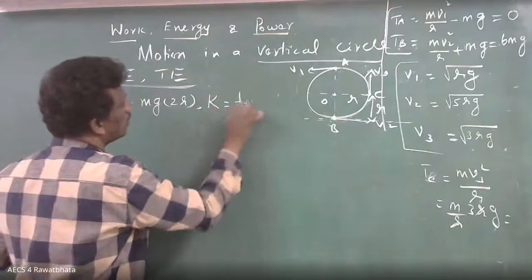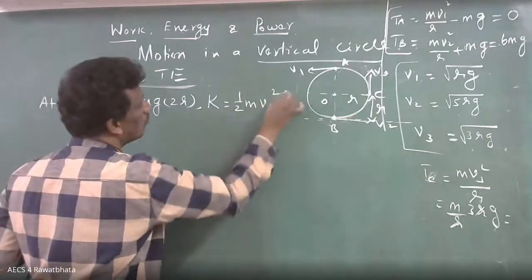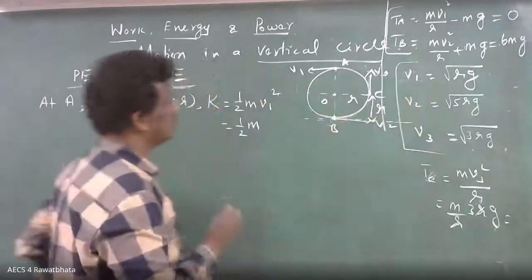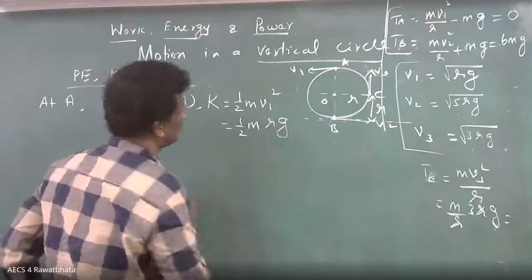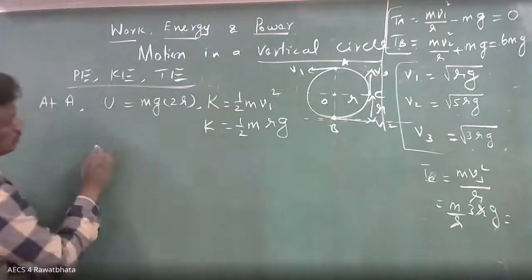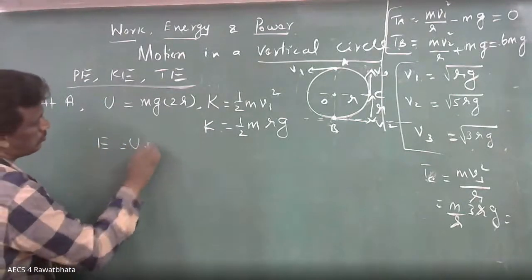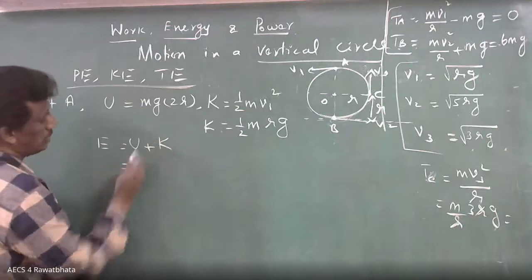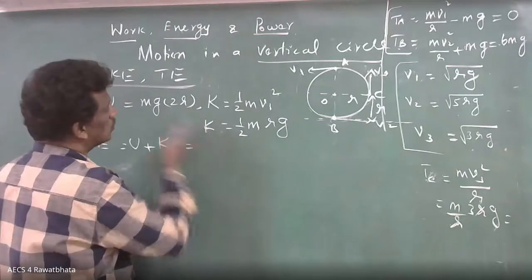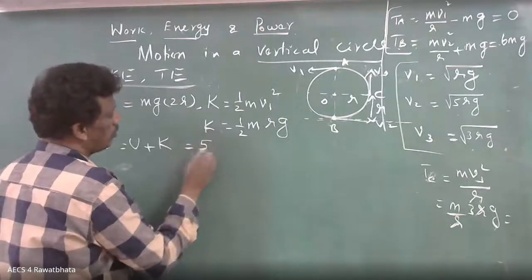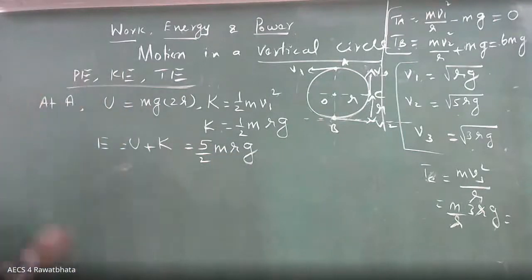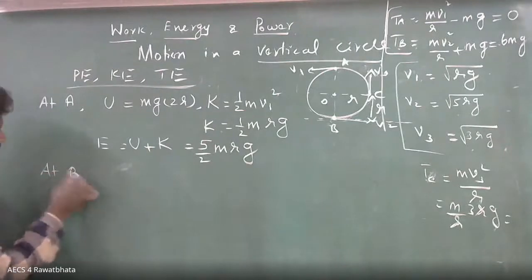Kinetic energy of 1 by 2 m v1 square. What is v1 square? Rg. So this is potential energy, this is kinetic energy. So total energy equal to U plus K. How much is it coming? Here 4, 1 by 2. So 4 plus 1, 5. 5 by 2 mRg. Please check it.